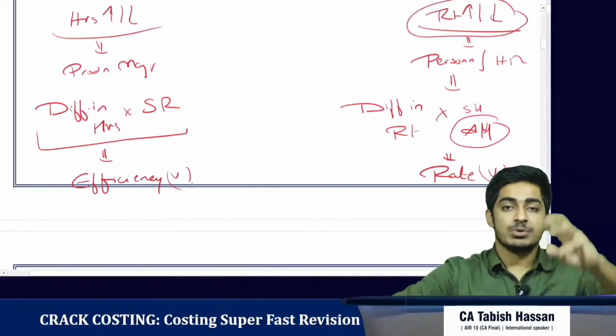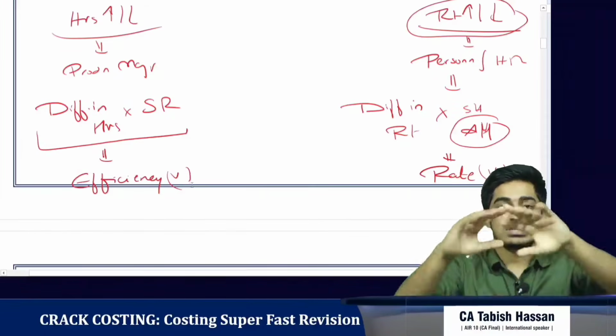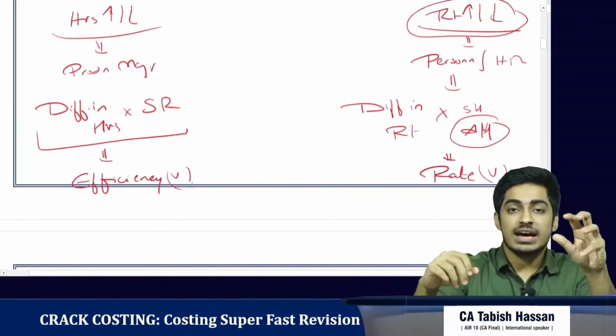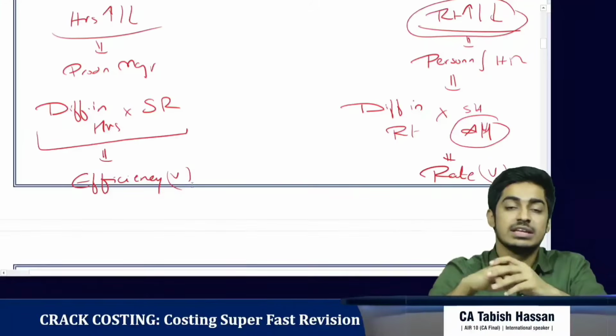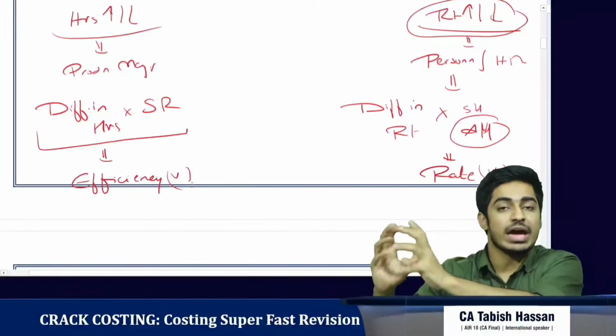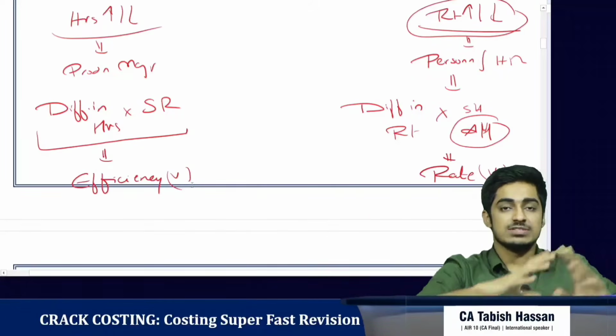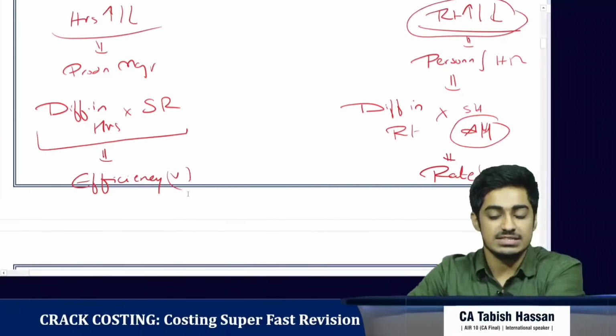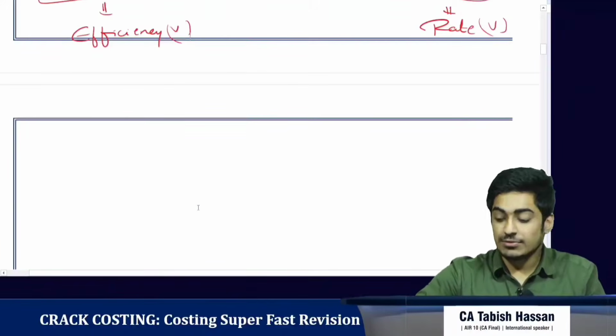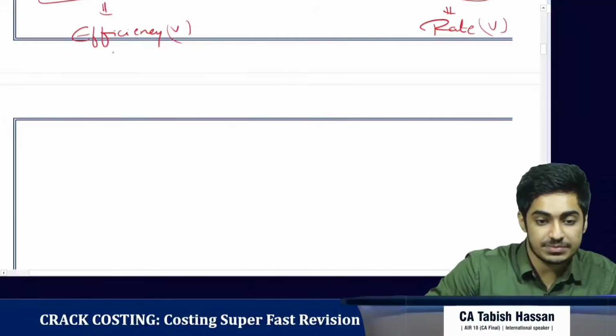Clear? Labor cost variance is standard cost minus actual cost. Two reasons. First is when the hours have increased or decreased. Second is when the rate has increased or decreased. For the change in rate into actual hours, it is called labor rate variance. For the change in hours into standard rate, it is called the labor efficiency variance. Clear till now? Now let's debug efficiency variance further.